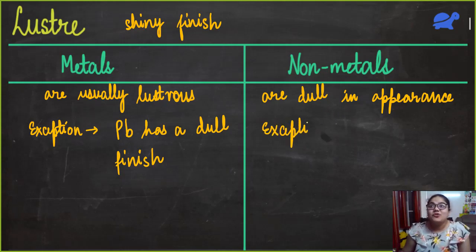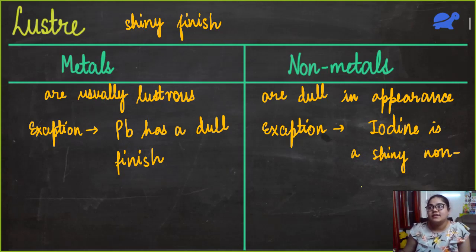But there are exceptions which are lustrous. The first is iodine. Iodine exists in solid state. This iodine is a shiny non-metal.